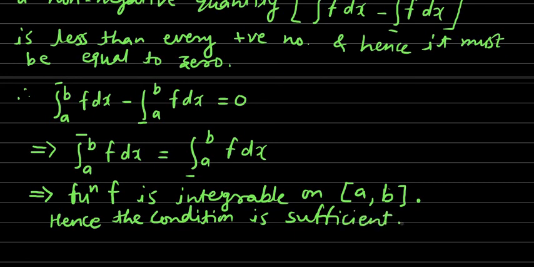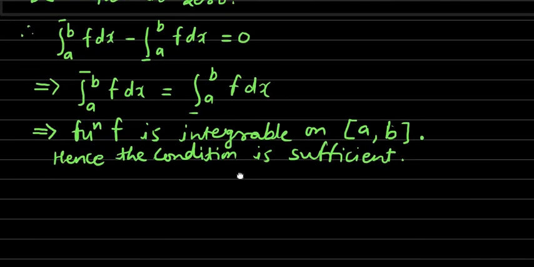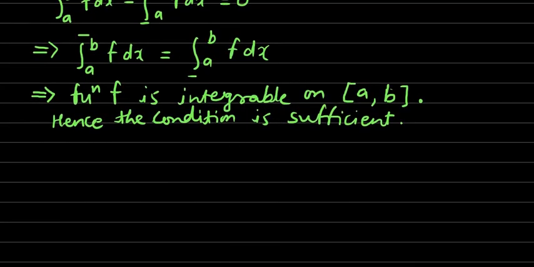So we have proved that the condition is necessary as well as sufficient. Combining both parts, the condition is necessary as well as sufficient, and here it completes the proof. We have proved the theorem in such a way.